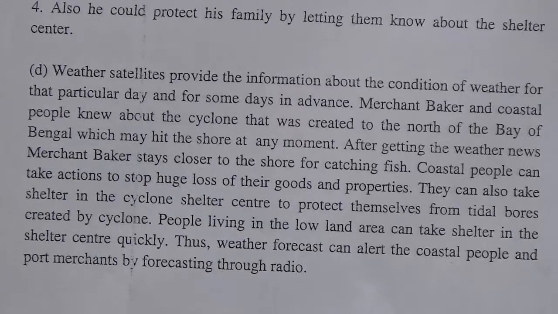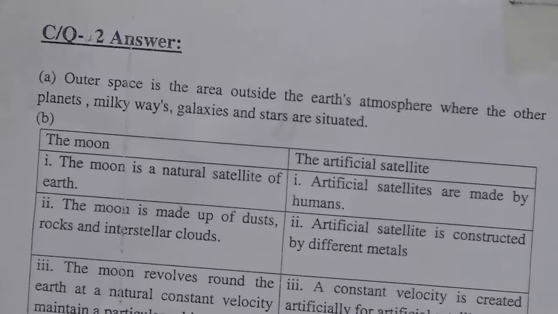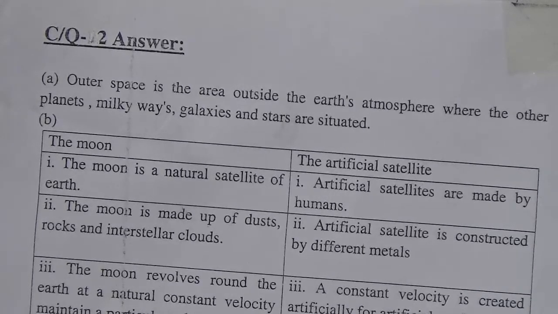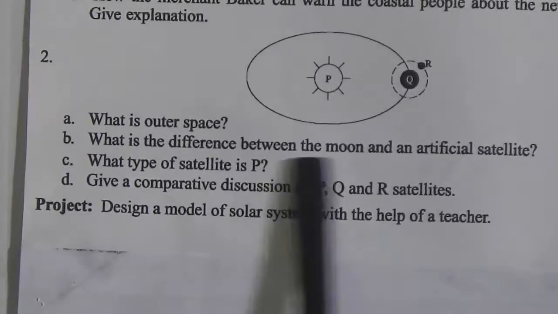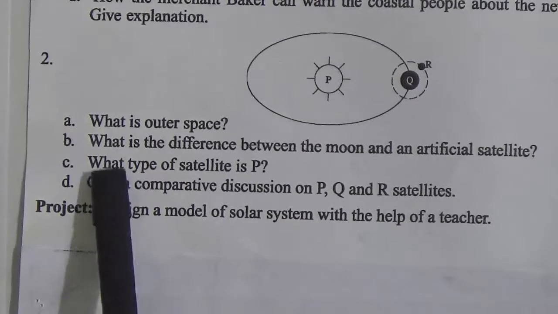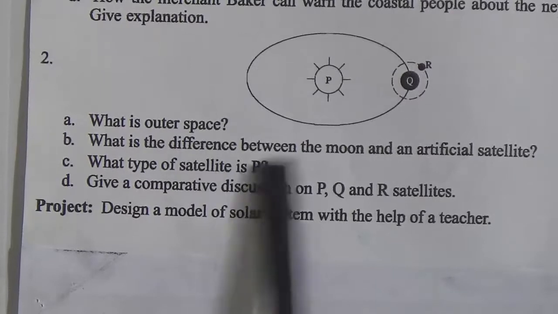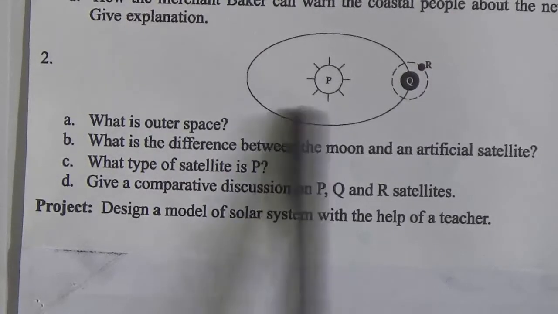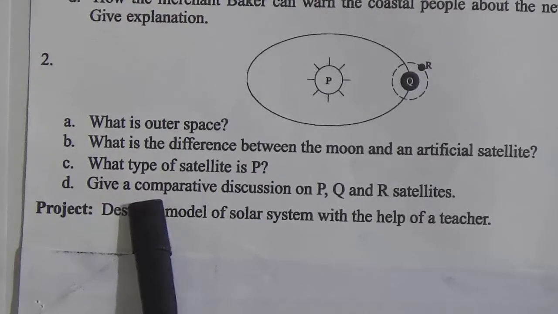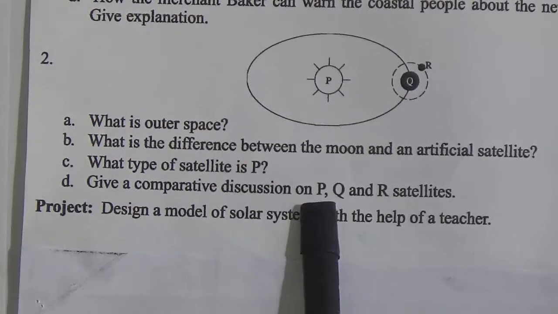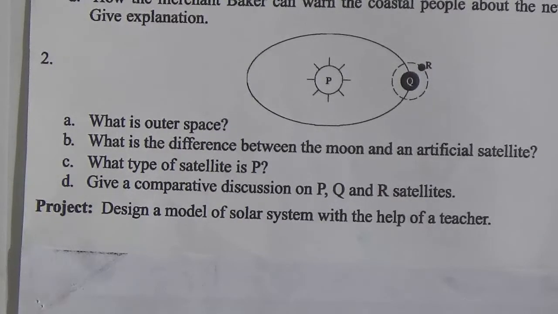Now students, we will solve the creative question number 2. Question, here is the stem, this is the P and here is Q and this one is R. Question A is, what is outer space? B number question is, what is the difference between the moon and the artificial satellite? C number, what type of satellite is P? D number, give a comparative discussion on P, Q and R satellite.